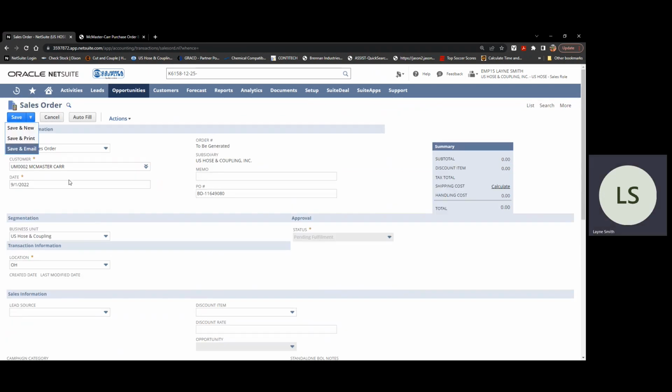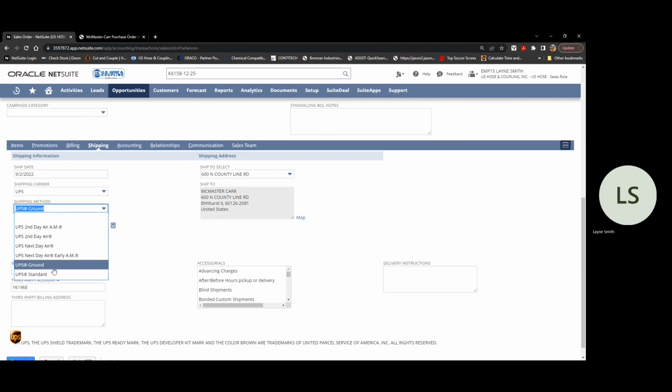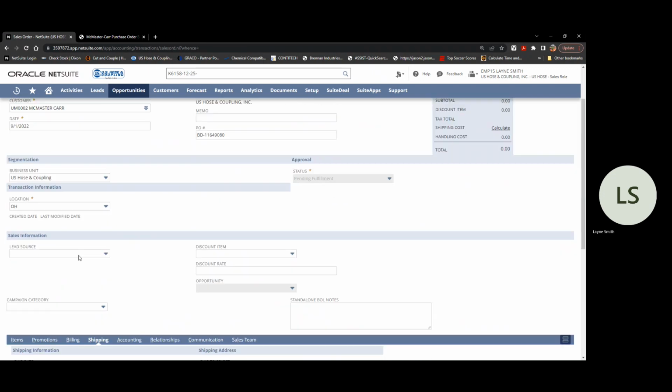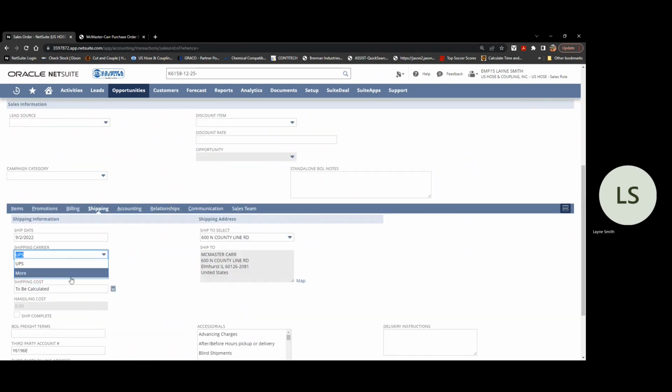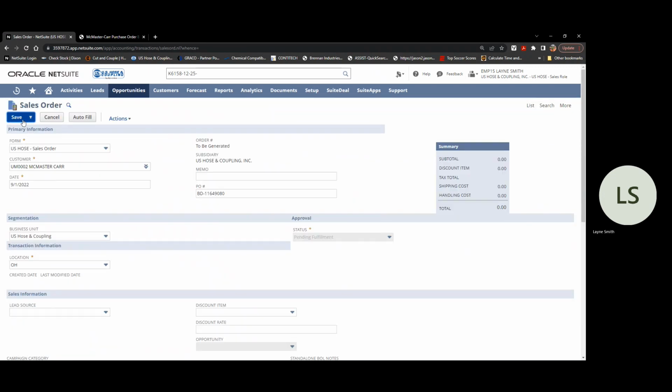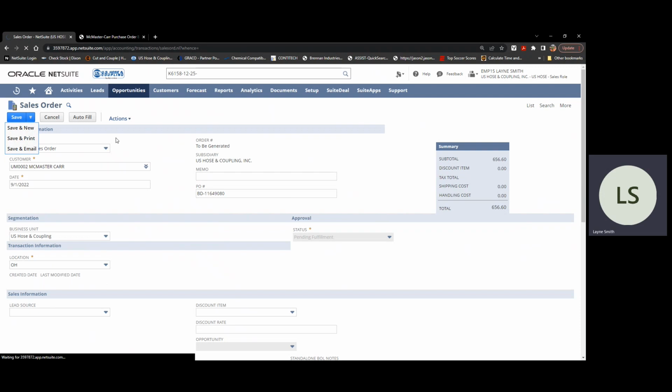Sometimes it does want to calculate, so I'm going to cheat the system. Seeing as how that was having an issue calculating here, I'm just going to save the sales order basically as no shipping method and then go in and edit again.